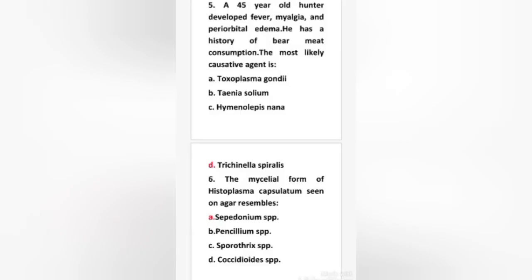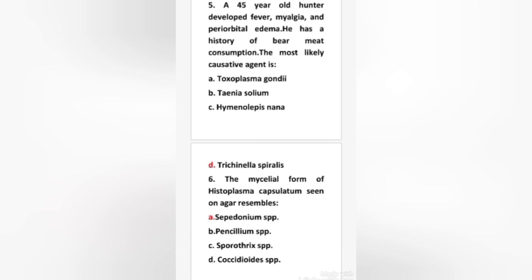Next question. A 45-year-old hunter developed fever, myalgia and periorbital edema. He has a history of bear meat consumption. The most likely causative agent is Toxoplasma gondii, Taenia solium, Hymenolepis nana, Trichinella spiralis. Here the right answer is option D, Trichinella spiralis. Bear meat is another excellent source of Trichinella spiralis. In this case, the patient had evidently consumed poorly cooked bear meat, thus suggesting the encysted larva of Trichinella spiralis.